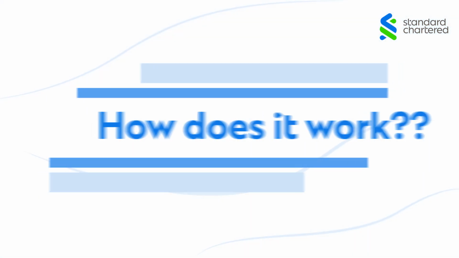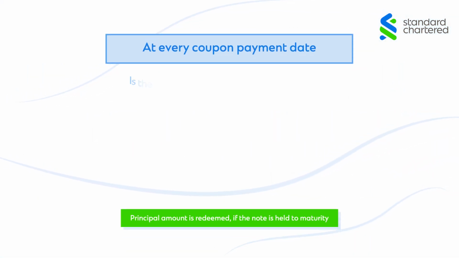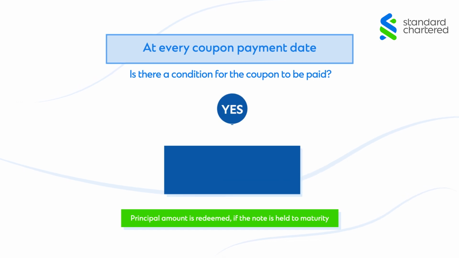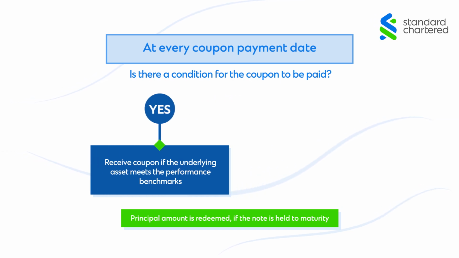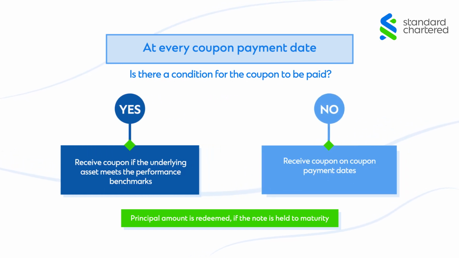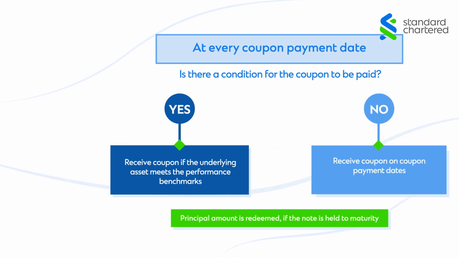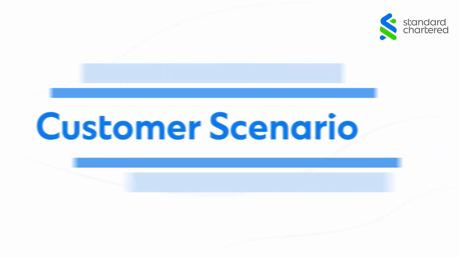How does it work? At every coupon payment date, is there a condition for the coupon to be paid? If the condition is yes, the investor will receive a coupon if the underlying asset meets the performance benchmarks. If the condition is no, the investor will receive a coupon on coupon payment dates. Let's discuss using a customer scenario.